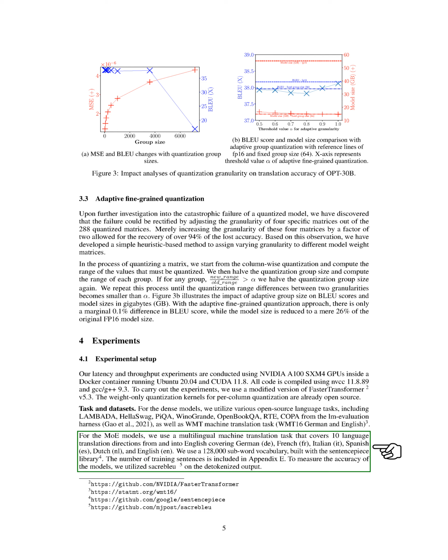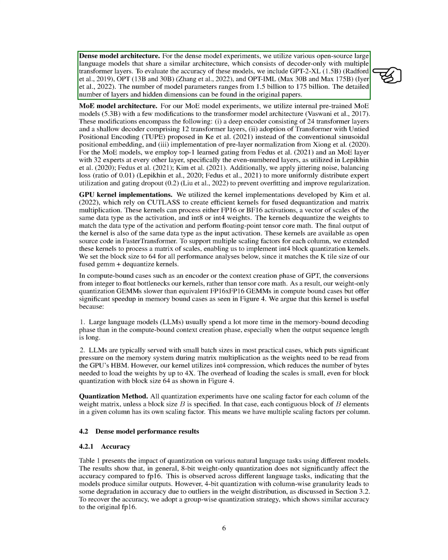For the MoE models, we used a multilingual machine translation task that covers 10 language translation directions from and into English. We used a 128,000 sub-word vocabulary, built with the SentencePiece library. To evaluate the accuracy of our models, we used SacreBLEU on the detokenized output. For the dense model experiments, we used various open-source large language models that share a similar architecture, which consists of decoder only with multiple transformer layers. These models include GPT-2 XL, OPT, and OPT-IML, with the number of model parameters ranging from 1.5 billion to 175 billion.